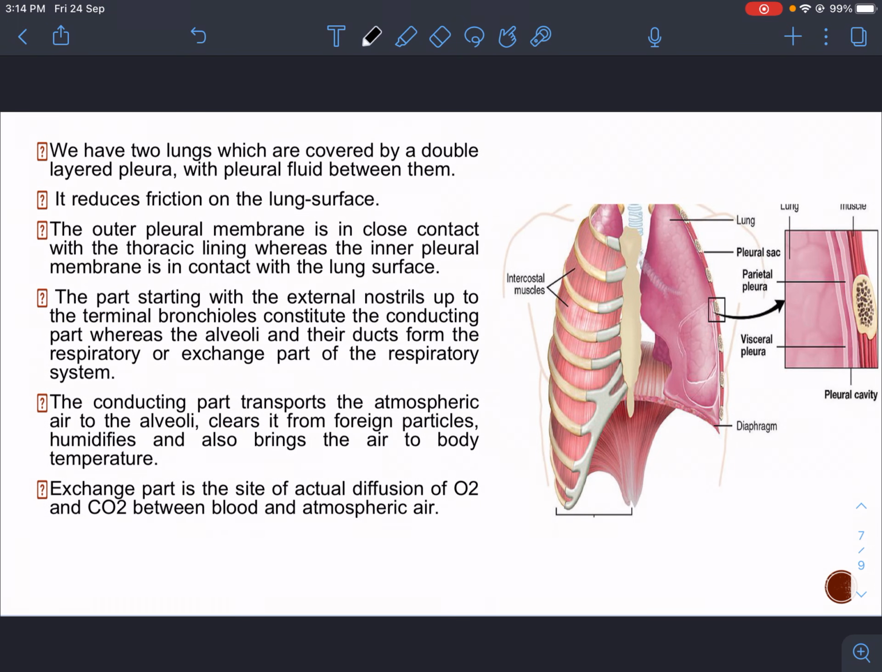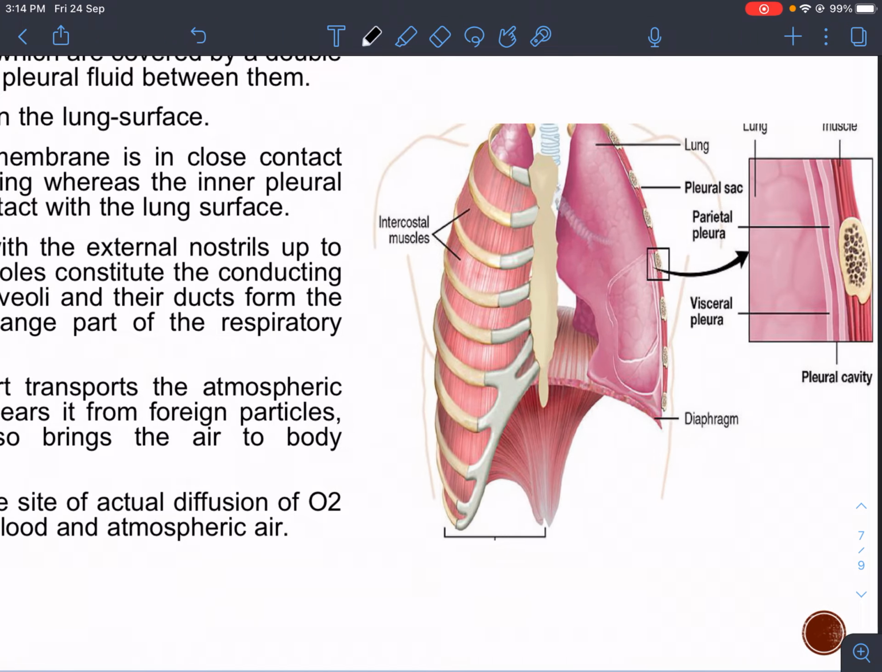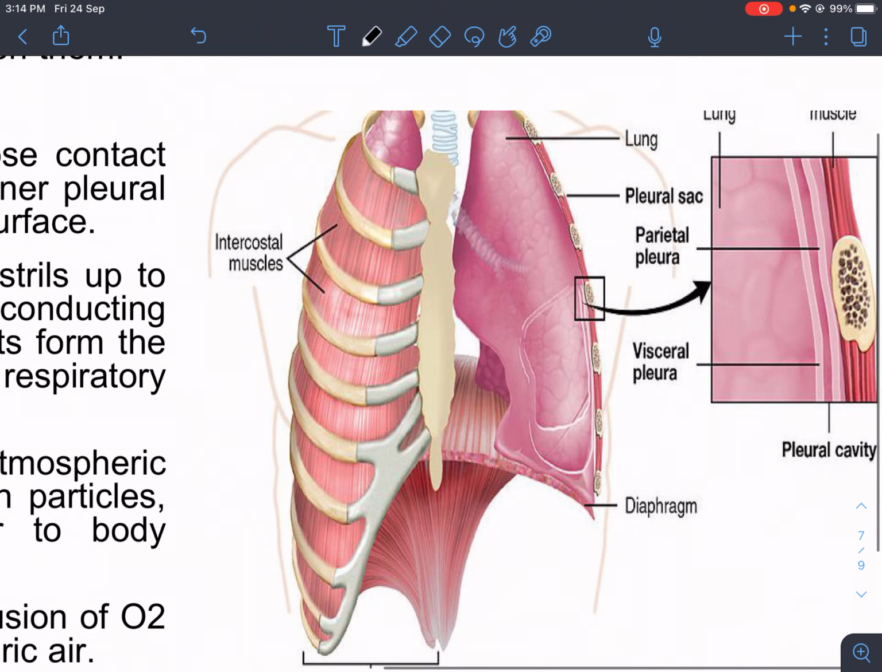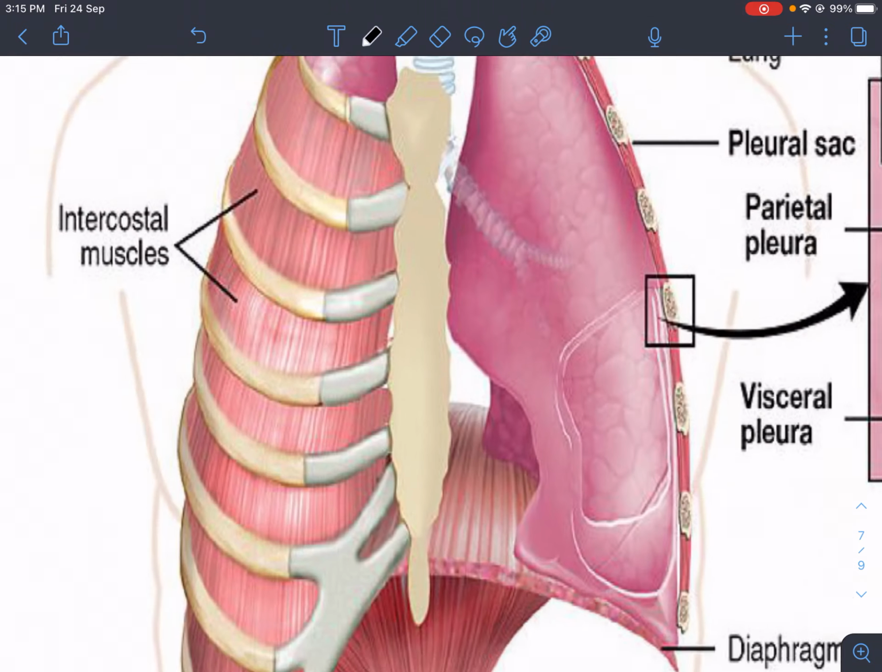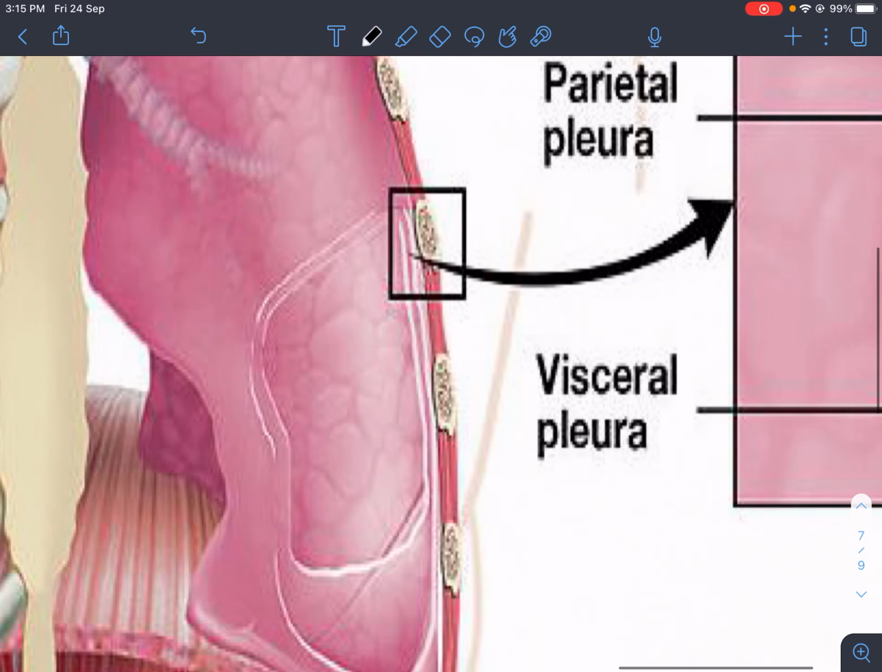We have two lungs which are covered by a double layered pleura with pleural fluid between them. In this diagram we can see that this is the outer pleura known as parietal pleura. This is the inner pleura known as the visceral pleura, and the cavity between them is known as pleural cavity. It reduces the friction of the lung surface. The outer pleura is in close contact with the thoracic lining, whereas the inner pleural membrane is in contact with the lung surface.